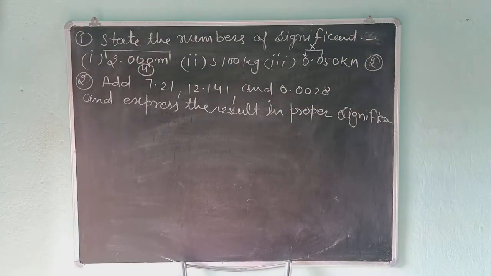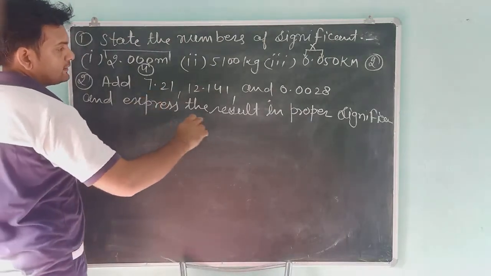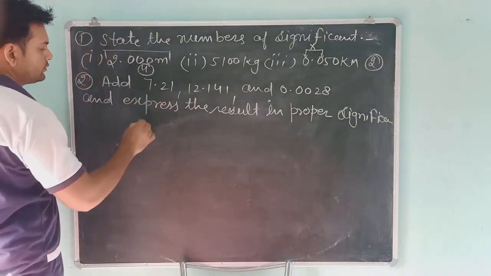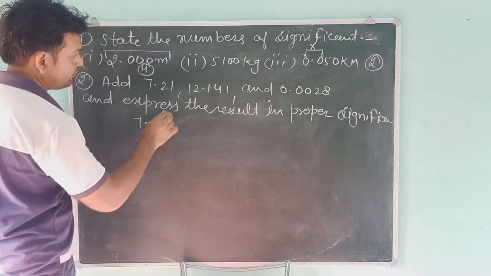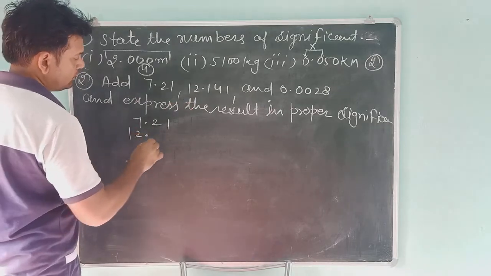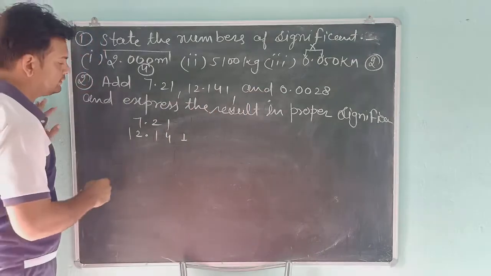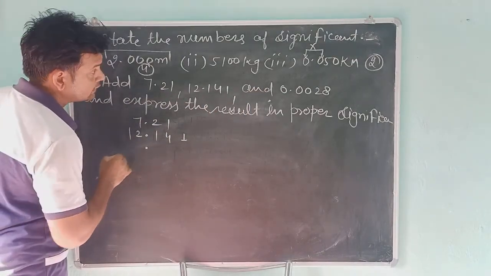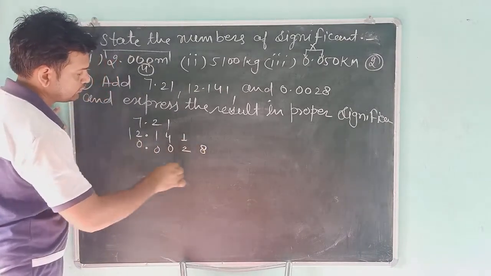Okay students, now we will study question number second. Add 7.21, 12.141 and 0.0028 and express the result in proper significant figures. So students, I am writing here 7.21. Downside I have 12.141 and the next number is 0.0028.